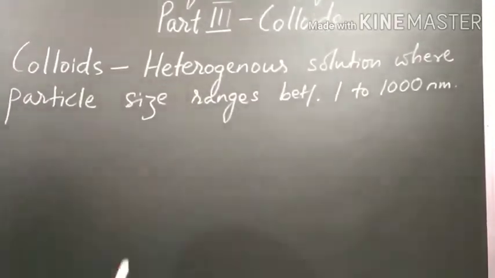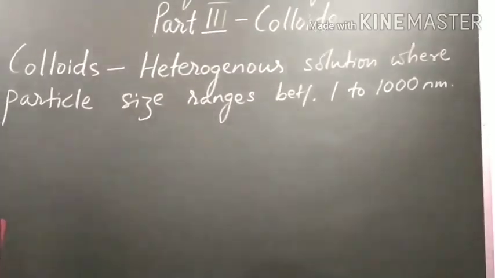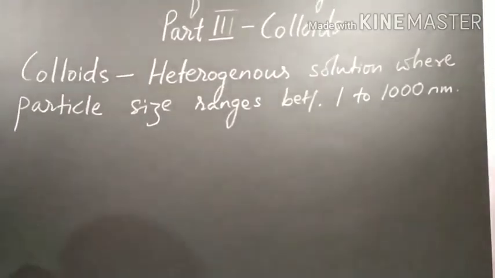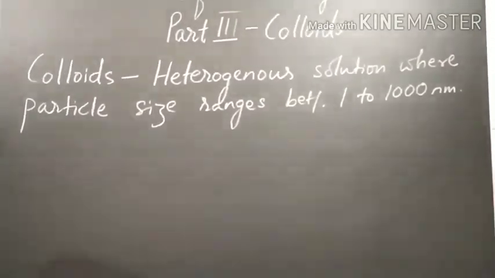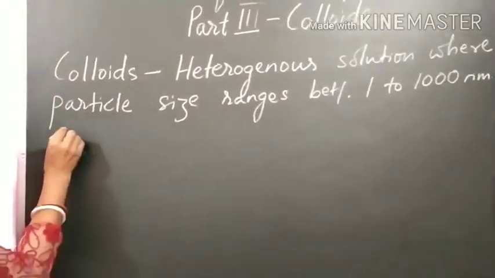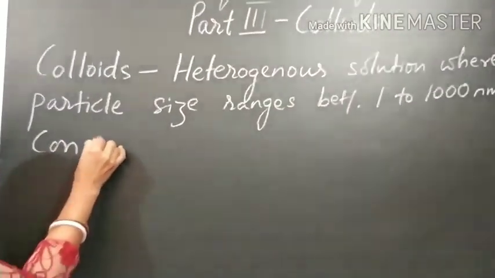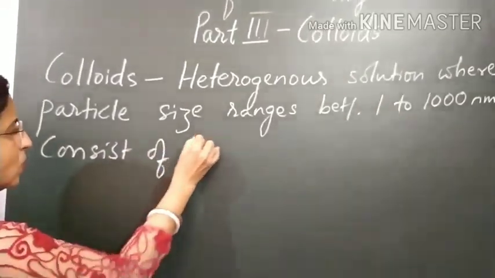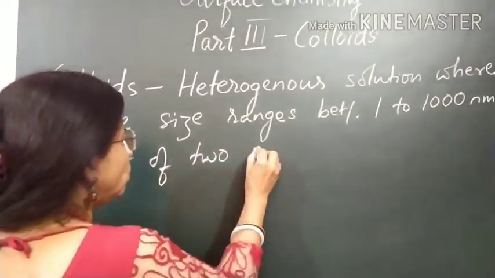So colloids are the heterogeneous solution where the particle size ranges between 1 to 1000 nanometer. Then colloids consist of two parts.